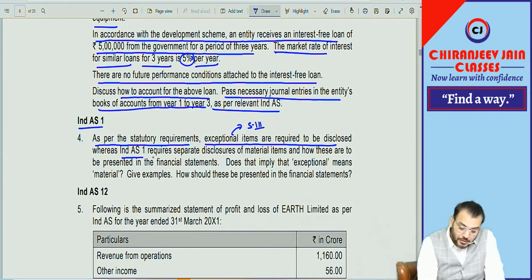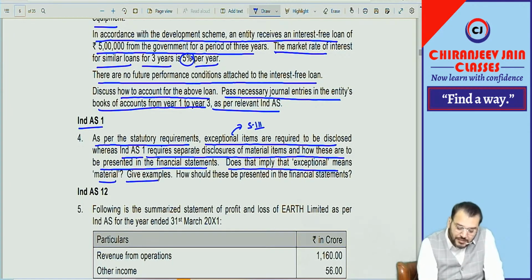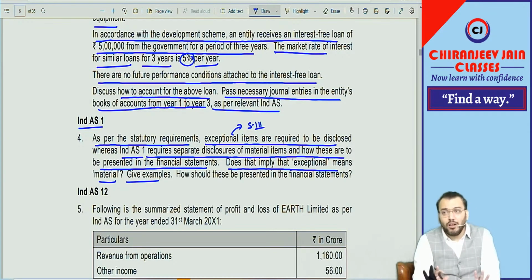Class. Ind AS 1 requires separate disclosure of material item and how these are to be presented in the financial statement. Does that imply exceptional means material? Give example. So can I say all material items are not exceptional, but all exceptional items are material?